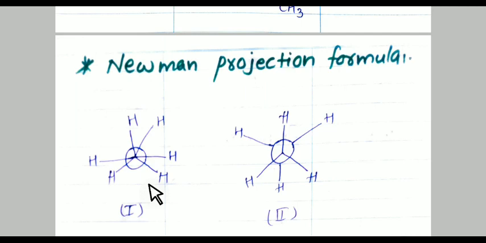The 3 bonds of the front carbon radiate from the center of the circle, and the 3 bonds of the rear carbon radiate from the circumference of the circle.